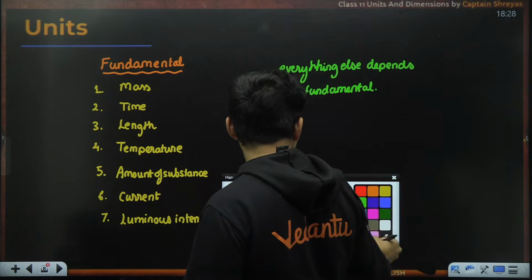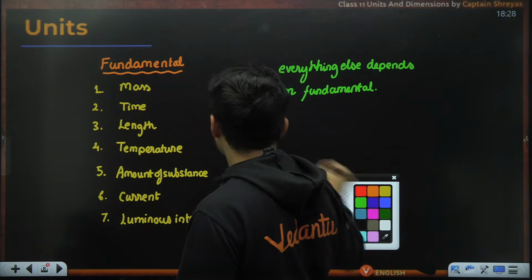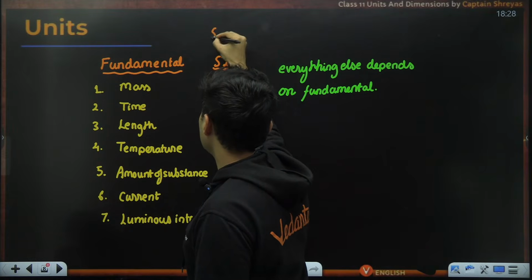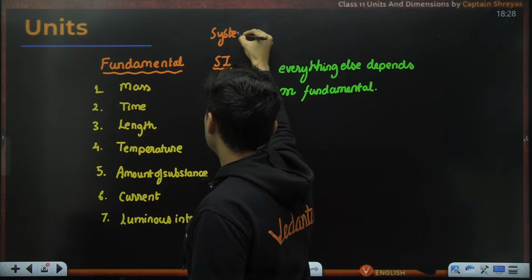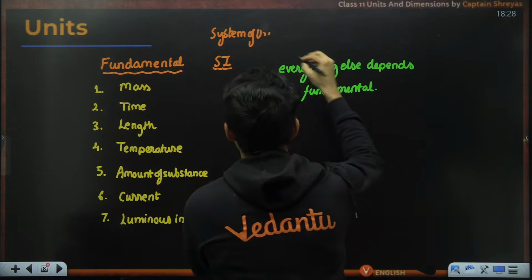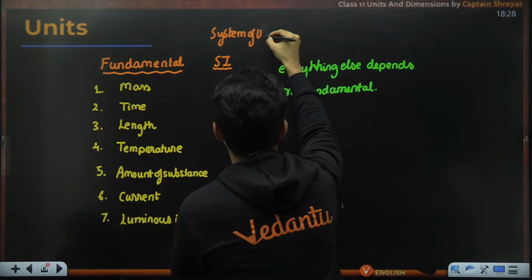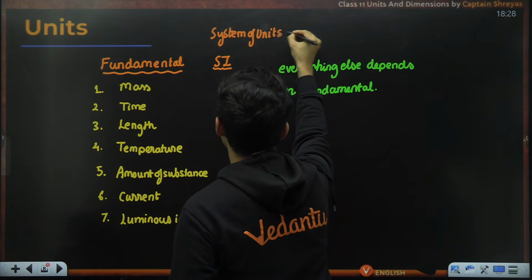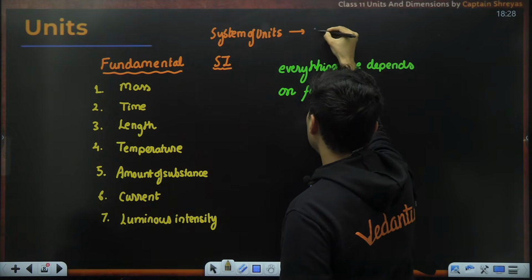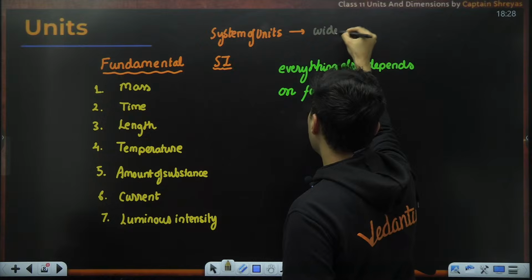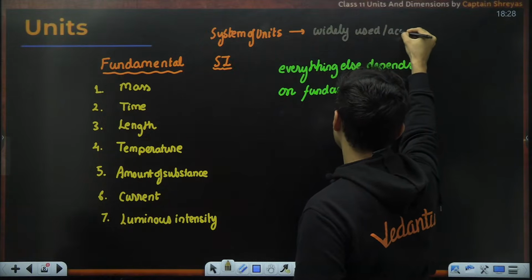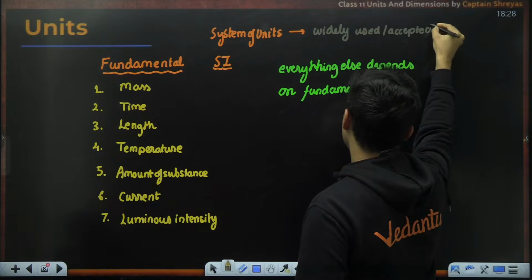So in the SI standard, this is called the system of units, which is going to be widely used, and it is accepted by all the scientists in the world.